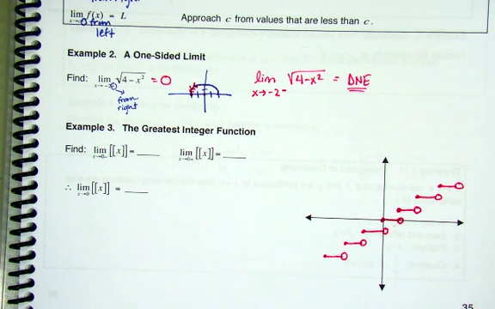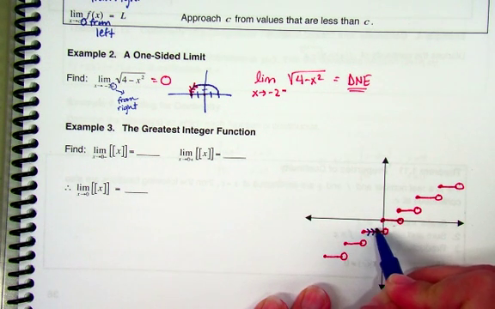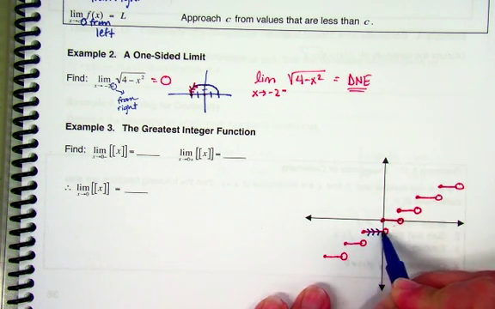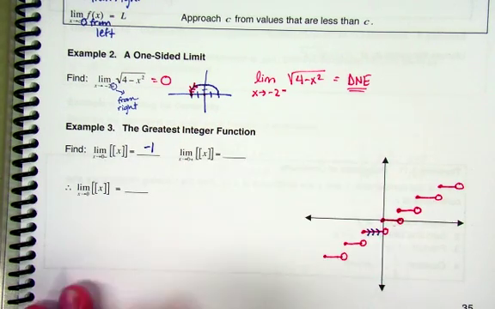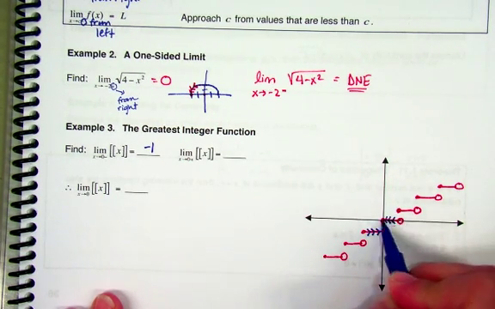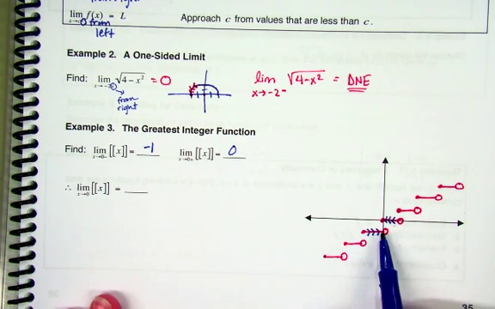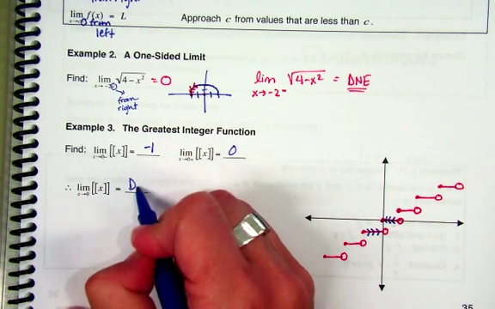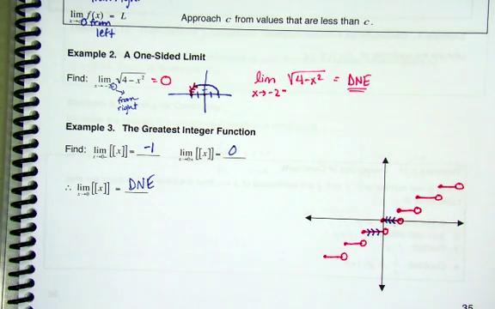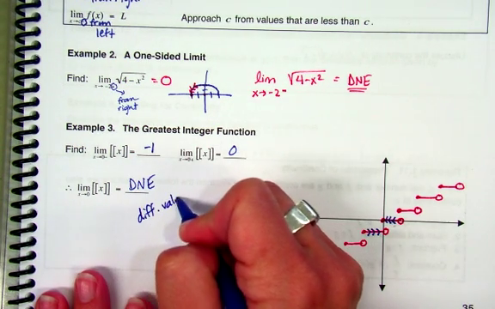We're looking at it as it's approaching 0 from the left. From the left of 0 is actually down here. What's the y value as I'm approaching it from the left? -1. But as I'm approaching it from the right, what's the y value? 0. And so the overall limit, because I have a different value from the left and a different value from the right, does not exist. You can't have different values from left and right.